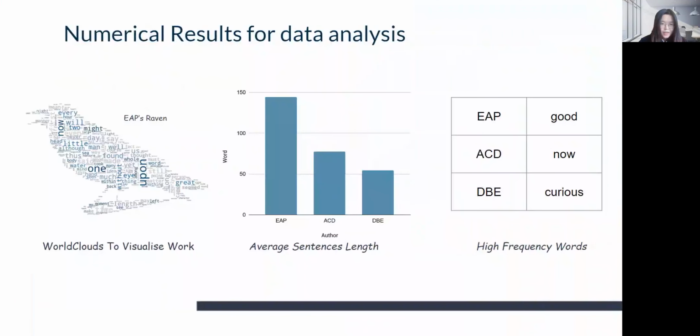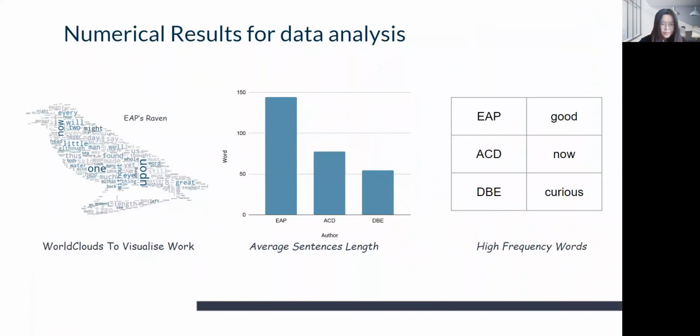Next is the results presentation section. We plotted the word cloud for each writer and analyzed the average sentence length, revealing Allan Poe's preference for long sentences. We also extracted their favorite words.